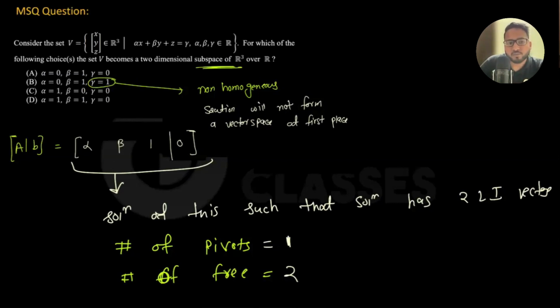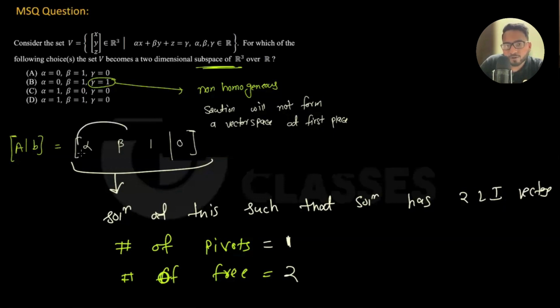Now, if you want exactly one pivot and exactly two free columns, it will automatically be two free columns. So if you want exactly one pivot, tell me, can alpha and beta both be zero and still have exactly one pivot? Is this possible? Yes, right.